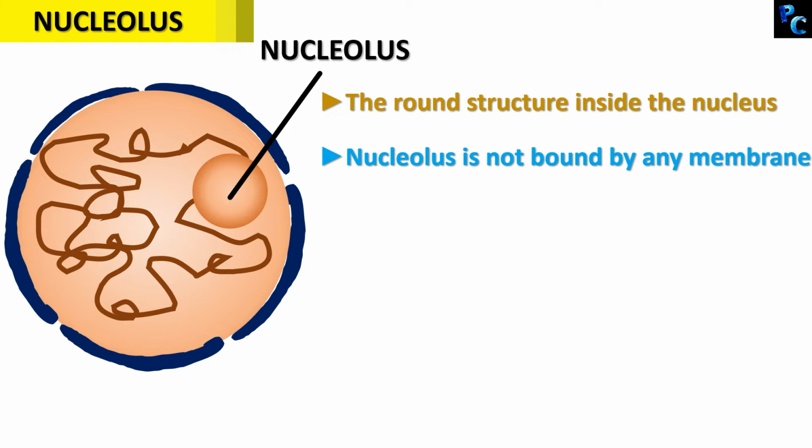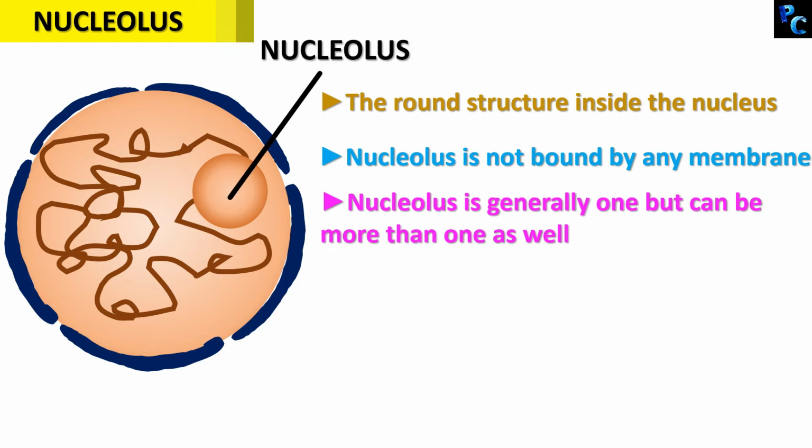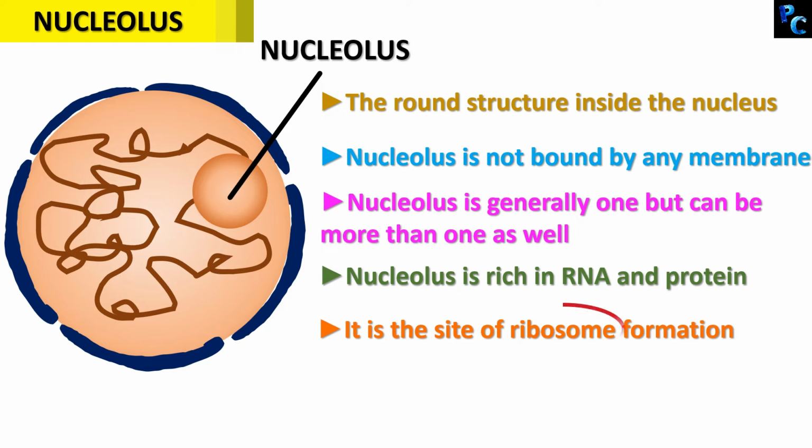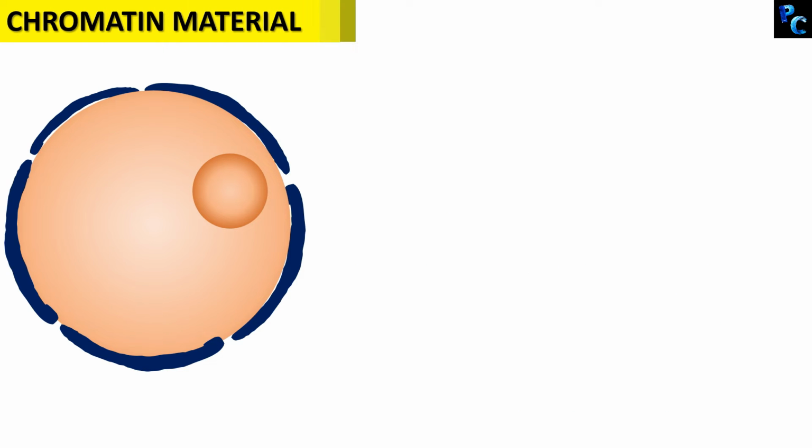Is it clear? Nucleolus is generally one, but can be more than one as well. Nucleolus is rich in RNA and protein, and it is the site of ribosome formation. Now you will ask me, ma'am, what is this ribosome? Ribosomes are required for protein synthesis. In our body, all the functions are ultimately done by the protein. So, protein needs to be synthesized, and this synthesis of protein is done by the ribosome, and these ribosomes are formed inside the nucleus. Let's talk about the chromatin material now.